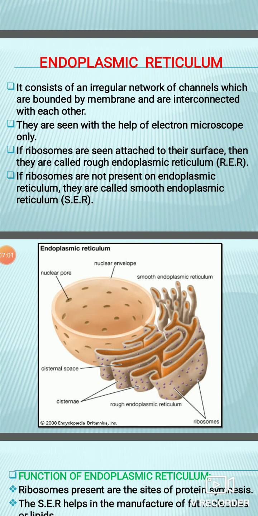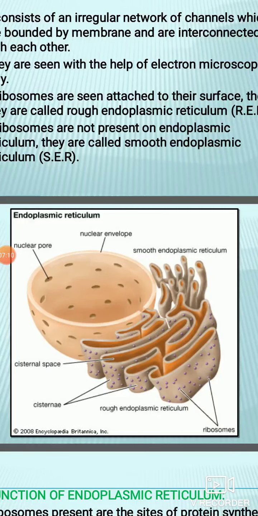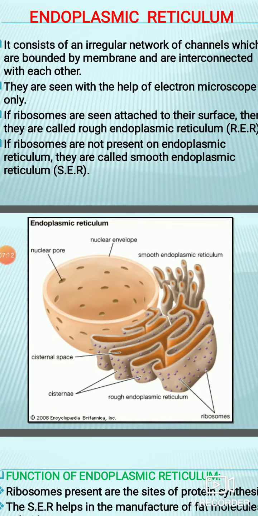Okay, if you observe its structure under an electron microscope, you will see that there are three components which together form the endoplasmic reticulum. The first one is known as cisternae, the second one is known as tubules, and the third one is known as vesicles. So cisternae, tubules and vesicles together make the complete endoplasmic reticulum.